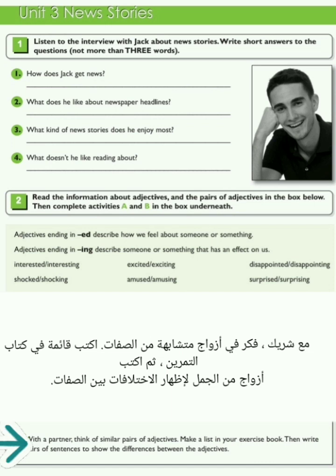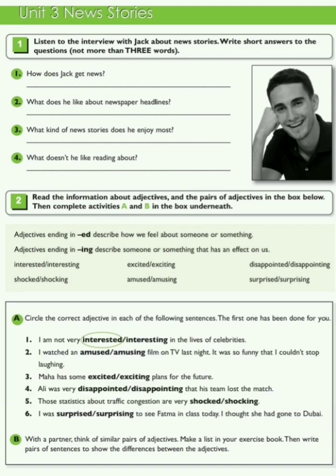Work with a partner. Think of similar pairs of adjectives. Make a list in your exercise book. Then write pairs of sentences to show the differences between the adjectives.